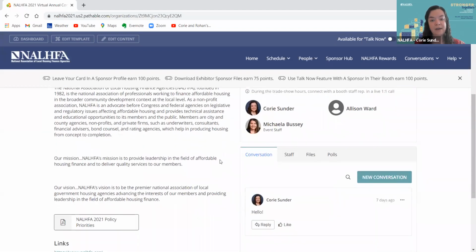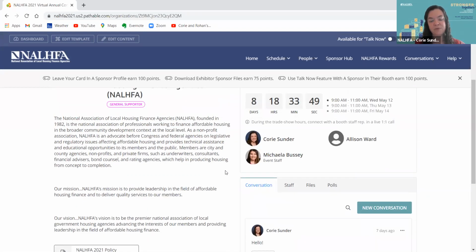The good news is that whether you're in a session, in your private meeting, or in an exhibit booth, a lot of this formatting looks the same and is pretty familiar. Once you join your first session, you'll get the hang of it and see some consistency throughout the platform.